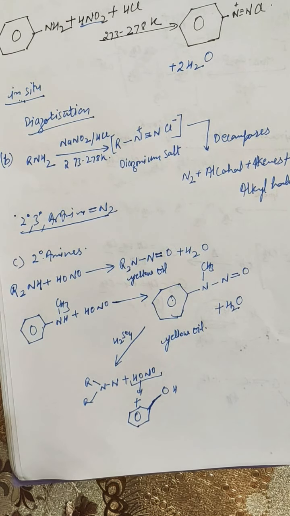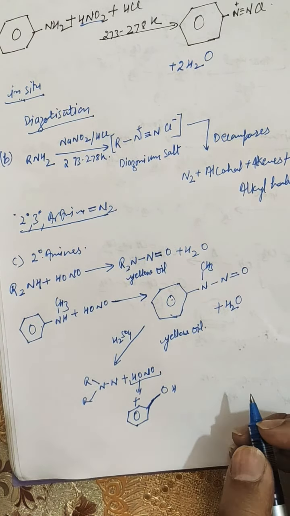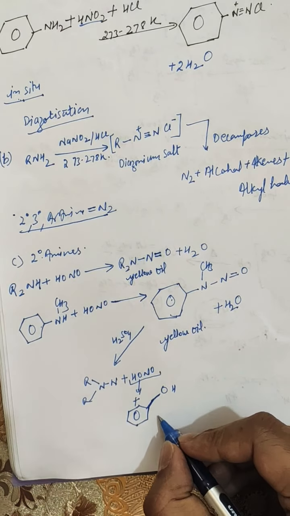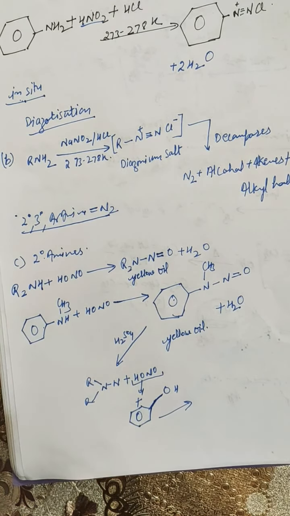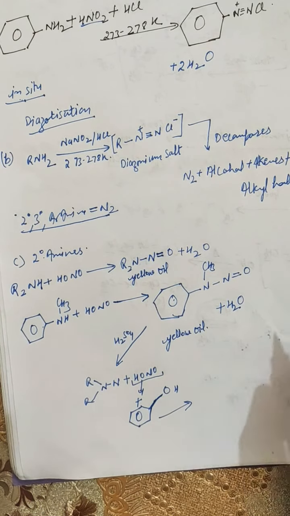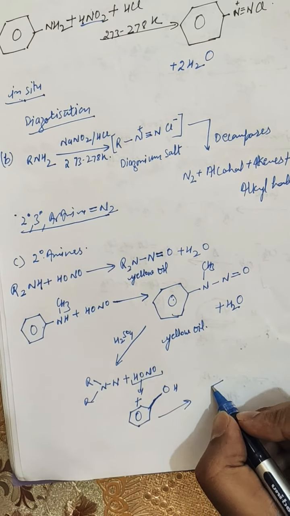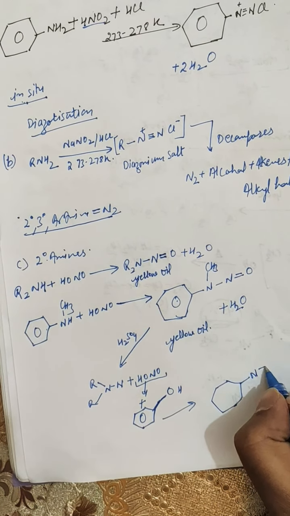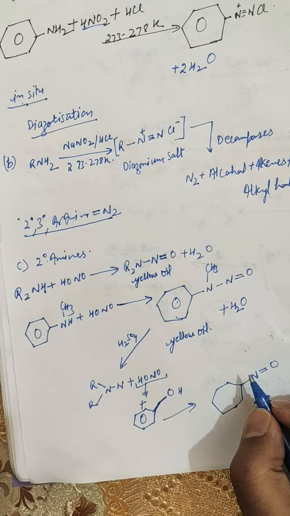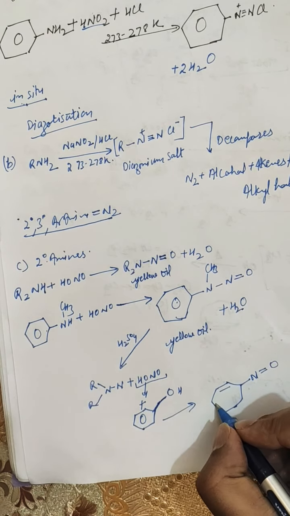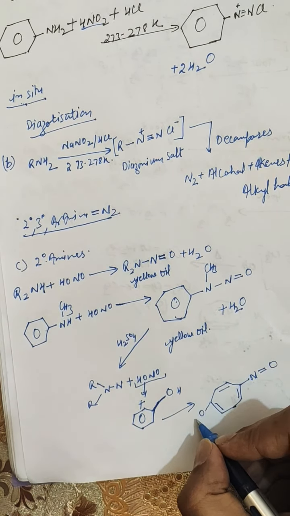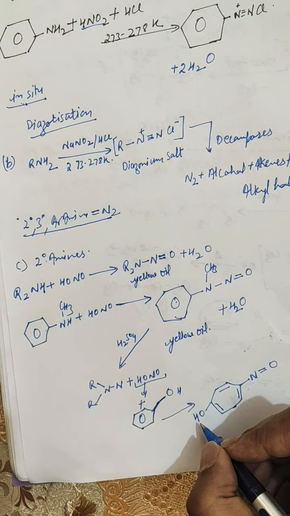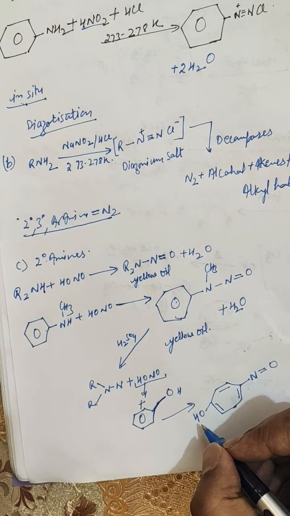This gives a para nitrosophenol, which reacts with another molecule of phenol. So this is the para nitrosophenol, and further it tautomerizes.